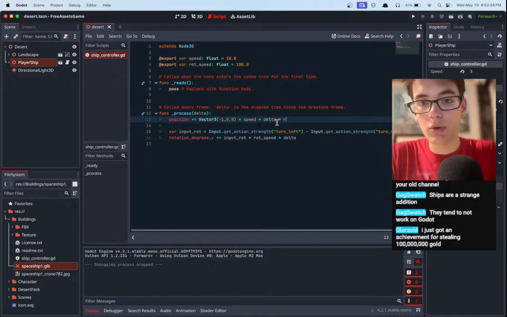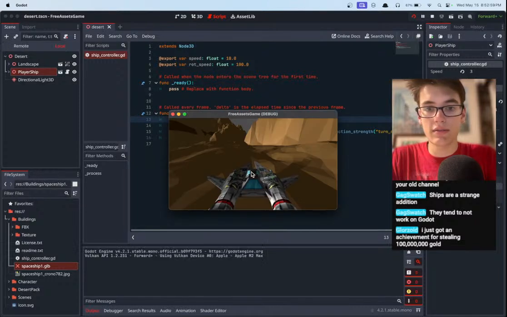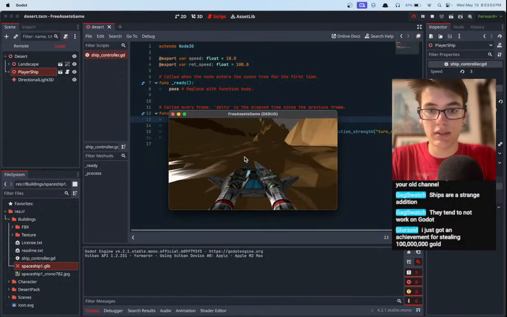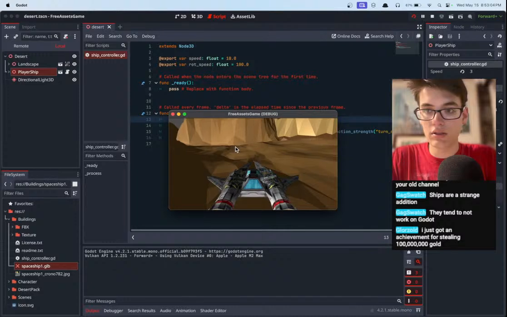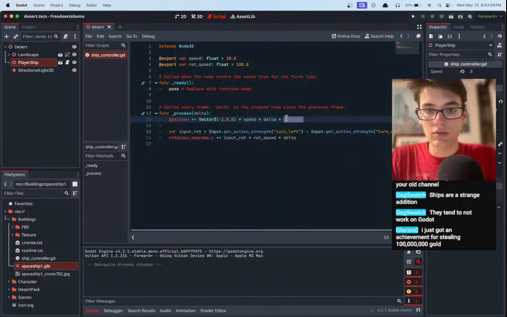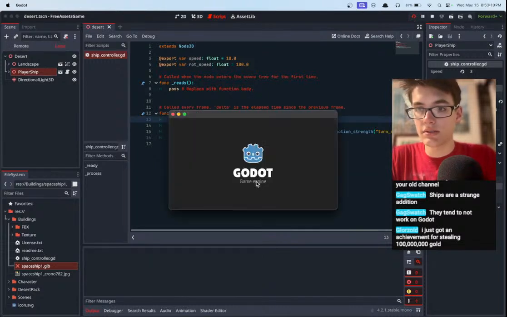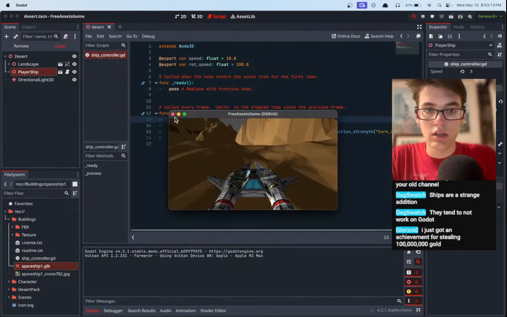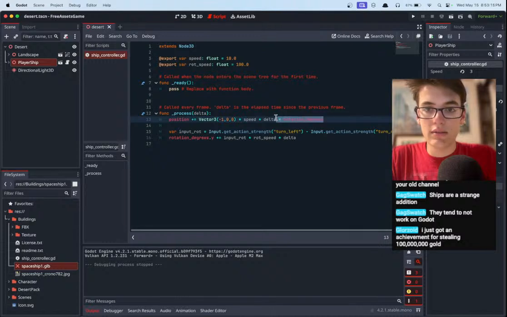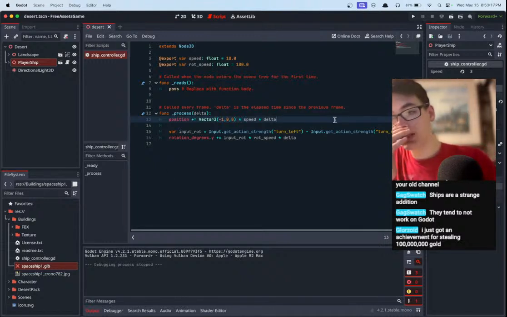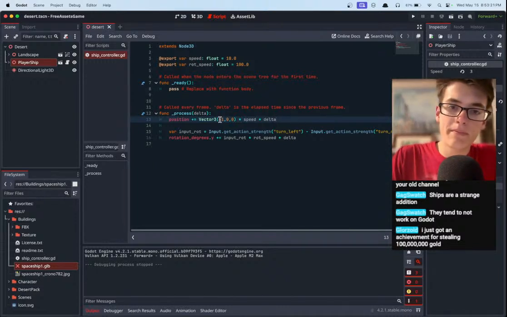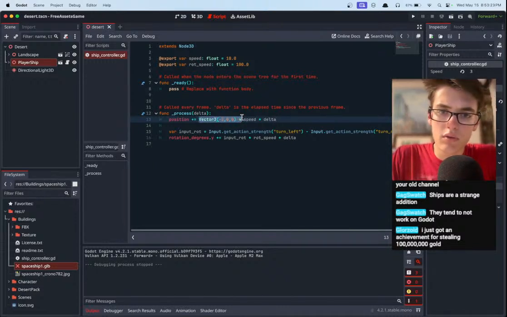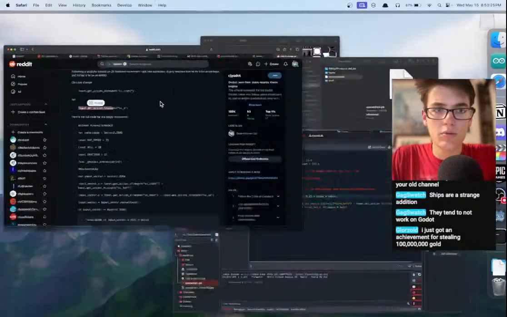So we actually need to multiply this by the rotation, and then I think we should go in the facing direction, whatever direction we're facing. Okay, doesn't quite seem to be working. Maybe rotation degrees will help us. No? Okay, how do we, let's see. The question is, how can we detect which way we are facing? Because we want to move forward.